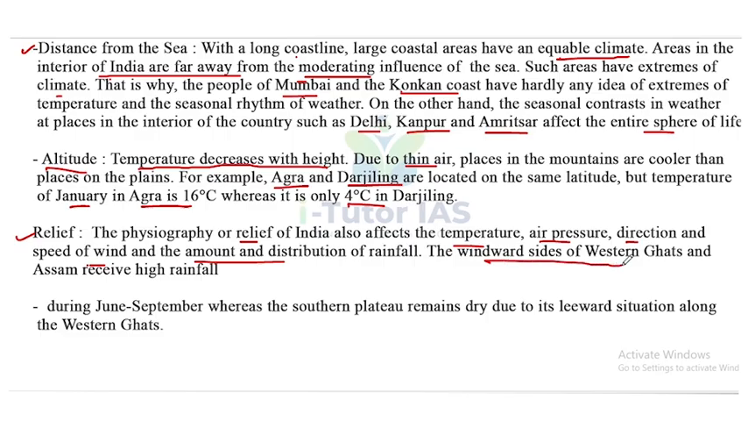The windward side of Western Ghats and Assam receives high rainfall during June-September, whereas the southern plateau remains dry due to its leeward situation along the Western Ghats. So at the time of monsoon, from June to September, the windward side gets high rainfall, but the southern plateau remains dry.